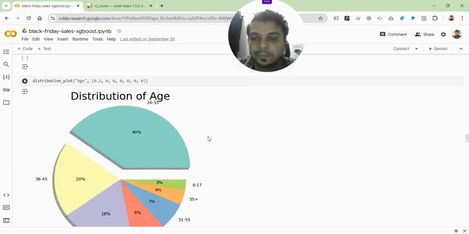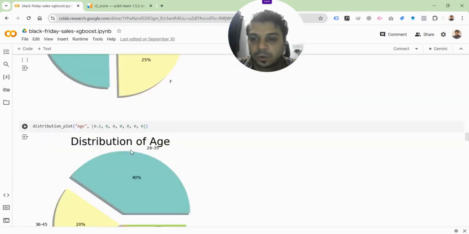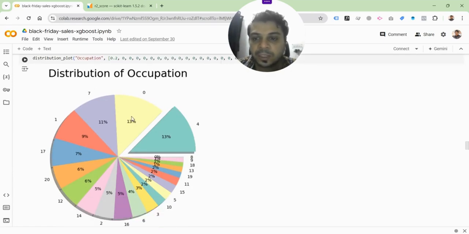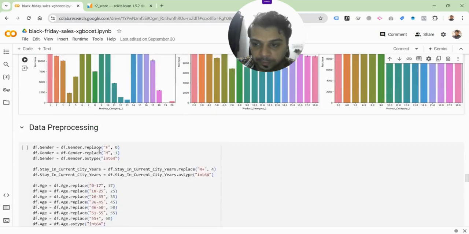So that's what we are doing with age as well. We see the same numbers here. Male is more, and at 26 to 35, the numbers are more. In terms of occupation, the names of the occupations are not given here, probably because of privacy reasons in this data set. You have just different numbers for the different occupations. As you can see, 0 and 4, whatever occupations correspond to 0 and 4, they have the highest number of people in the data set.